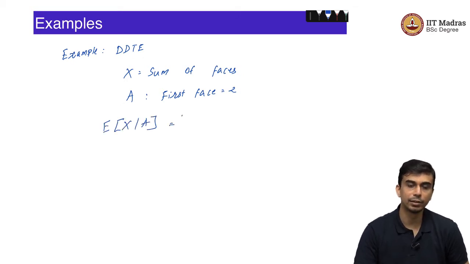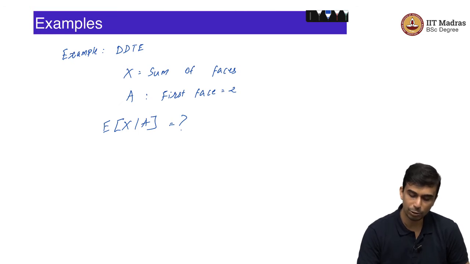So, that is a valid event. We can ask the question, what is the expected value of X given A? That is the question. First off, you need to know the conditional PMF. What is that?